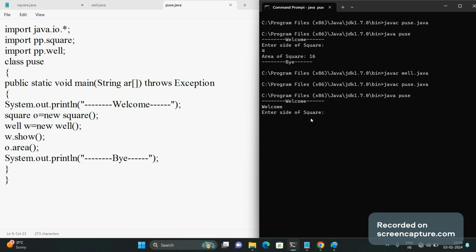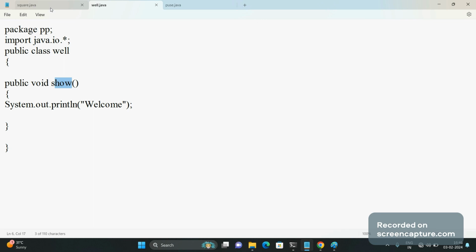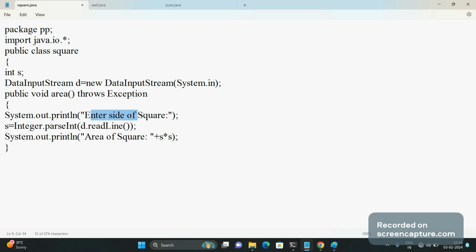Enter side of square: 2. Area of square is 4. If you have seen, after the welcome, here I have written enter side of square and area of square.